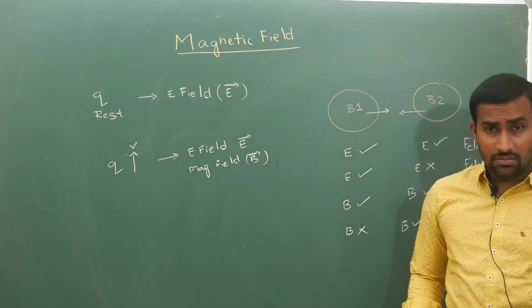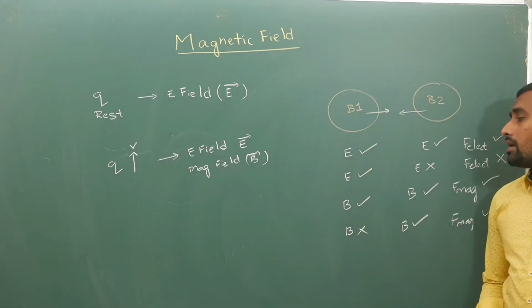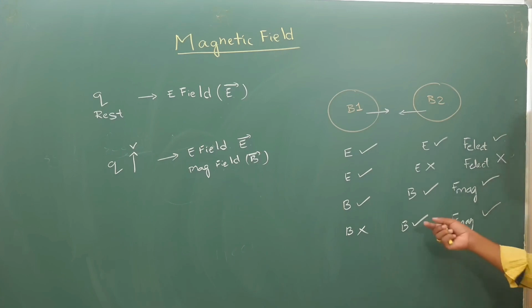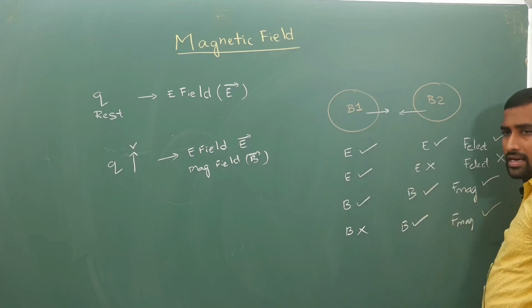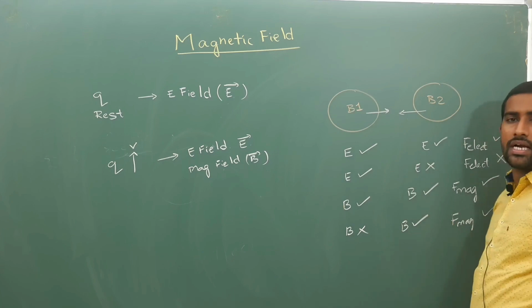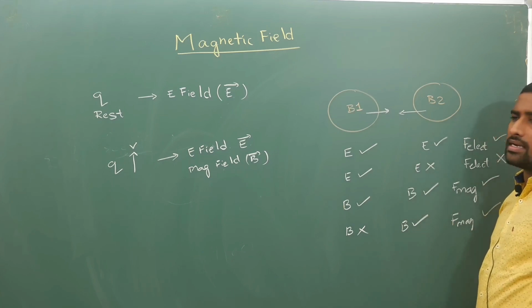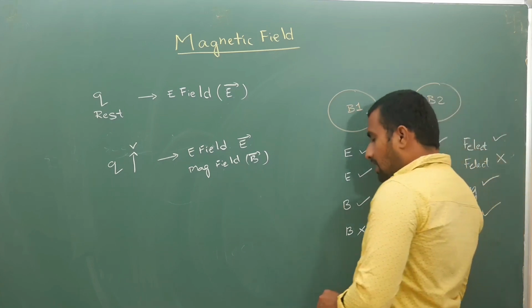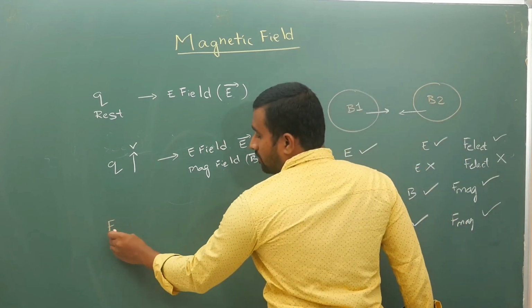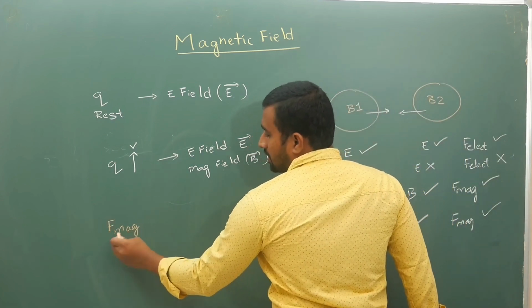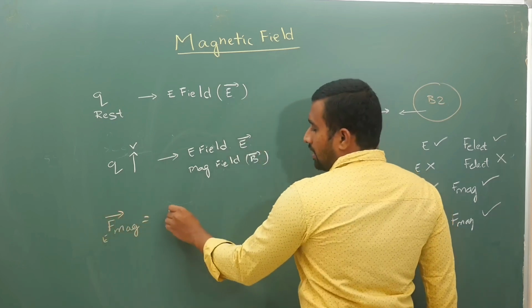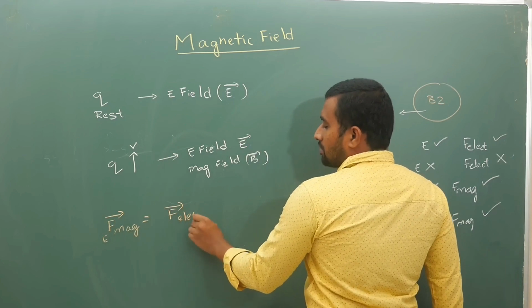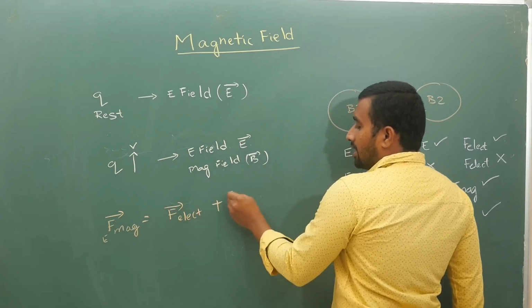Now we will use this idea. To understand magnetic force, we need to study magnetic field. Electrostatics is about studying electric field. Normally, the electromagnetic force is the one that actually exists. Your F electromagnetic force is given by electric force plus magnetic force.